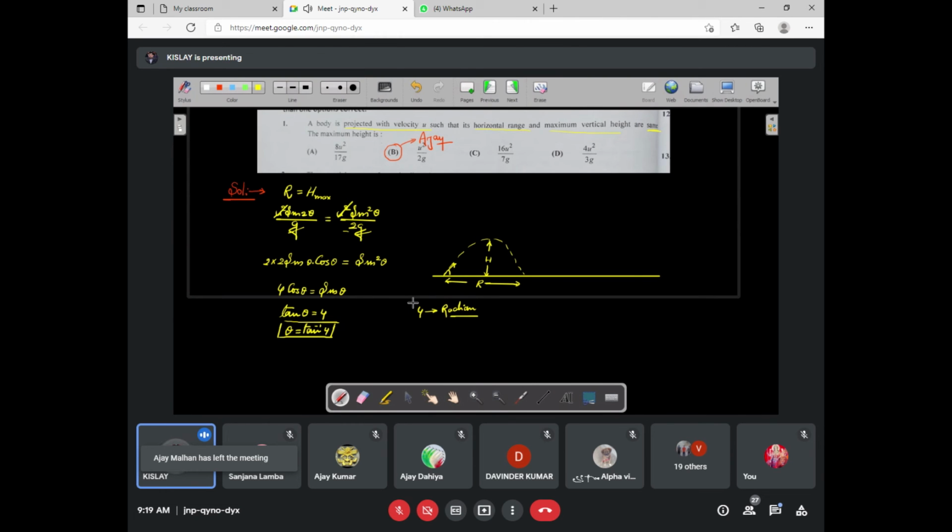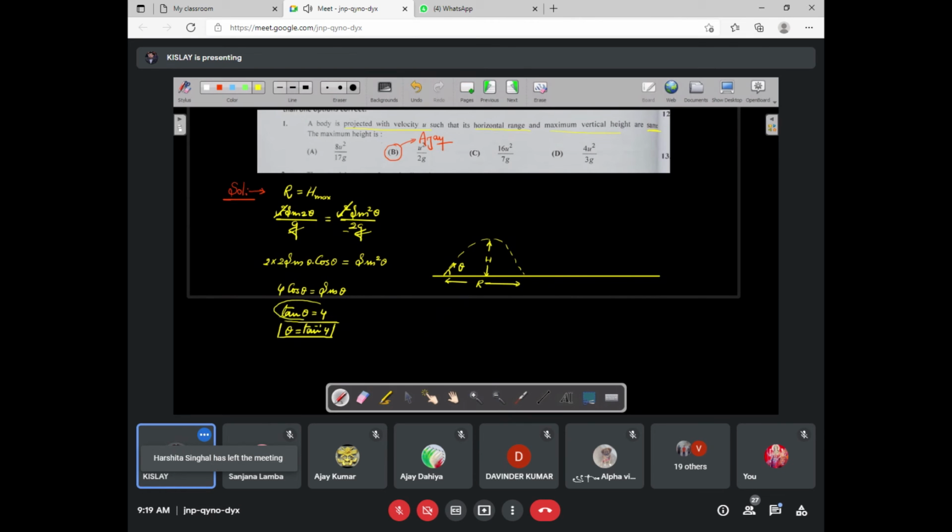Okay, at this angle you should project the projectile. It is not 4 radian. It is the angle θ, where tan inverse 4 is equal to θ. It is a very interesting result.